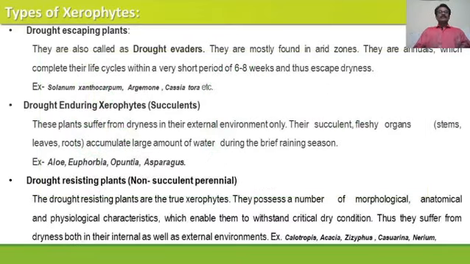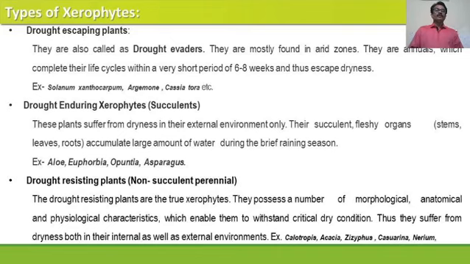Now we will see the types of xerophytes. Mostly there are three different types of xerophytes: drought escaping xerophytes, drought enduring xerophytes, which are also called succulents, and drought resisting xerophytes, that is, non-succulent perennial xerophytes.